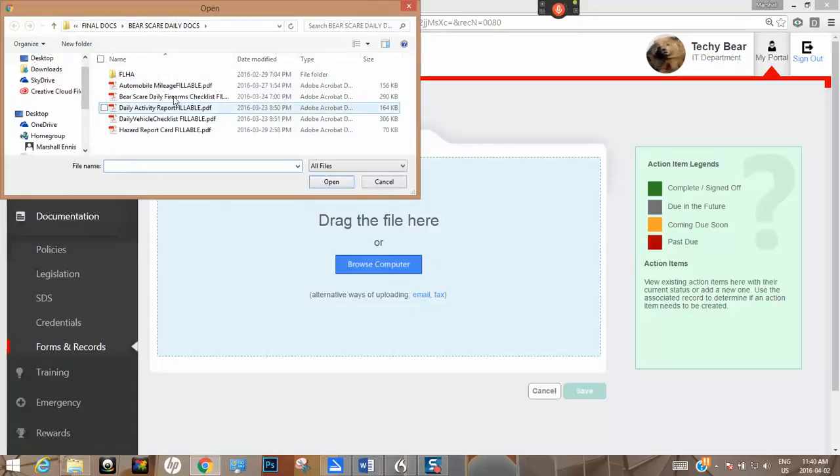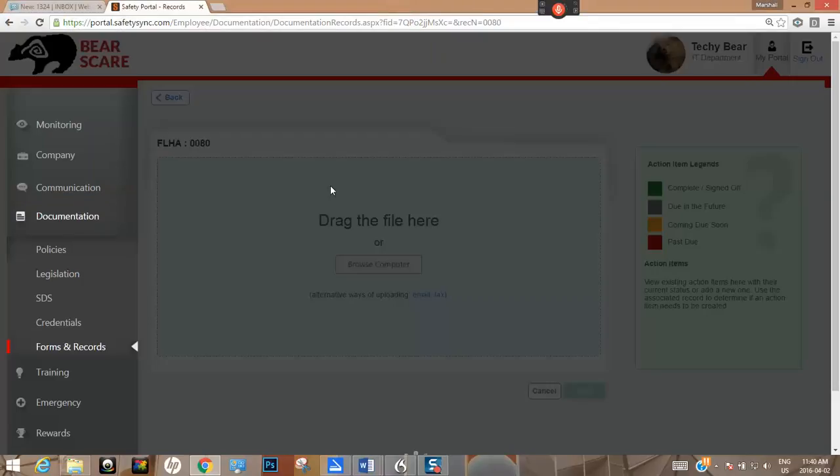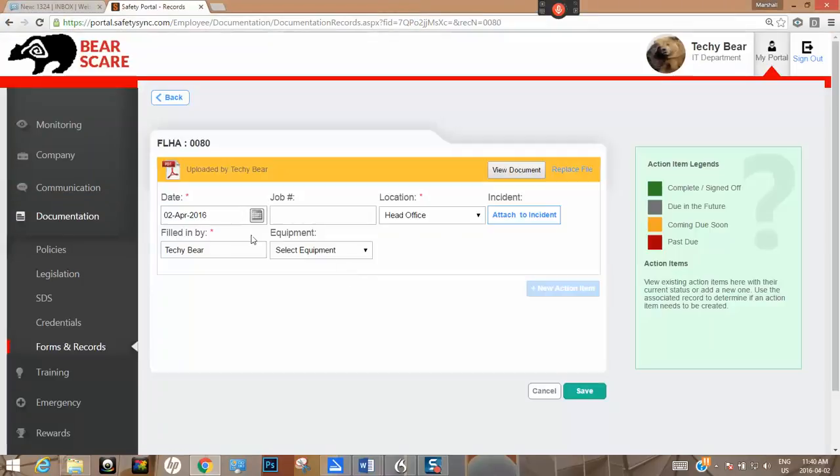You go to that folder wherever you saved it, okay, and you click on it, and it literally opens, and it will go through. Because this is a fictitious employee, I will just grab one of these and I will open it. It's getting it. Here it is right here. And then there's date, where it came from, attach an incident. If it is an incident, I will explain this to you as we go. And then it actually gets saved and sent. I'm actually not going to do that, of course, because it goes to the system, but that's how it works.